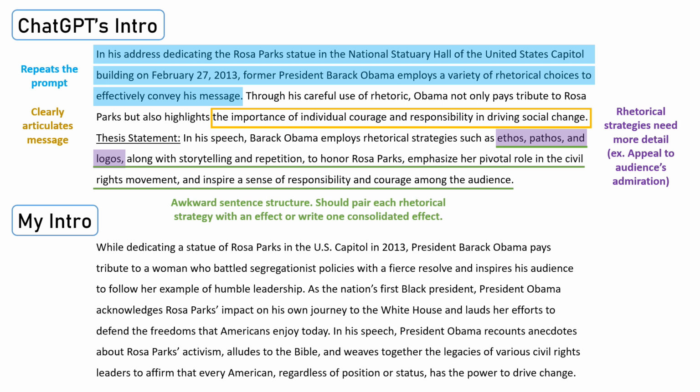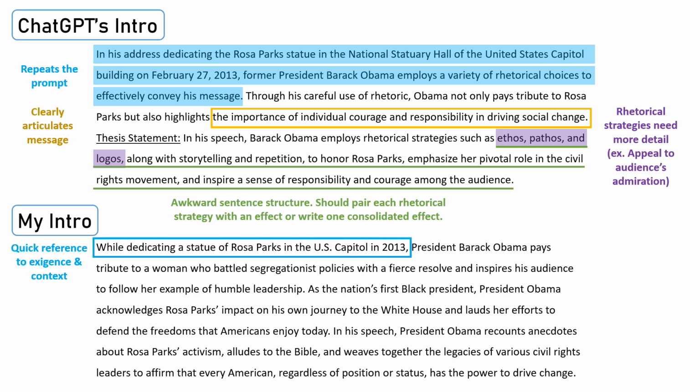"While dedicating a statue of Rosa Parks in the U.S. Capitol, President Barack Obama pays tribute to a woman who battled segregationist policies with a fierce resolve and inspires his audience to follow her example of humble leadership." This first part is a quick reference to the exigence, or what compelled Obama to make this speech, and the context, which is the time, place, and occasion of the speech. Exigence and context, along with purpose, are all aspects of the rhetorical situation.